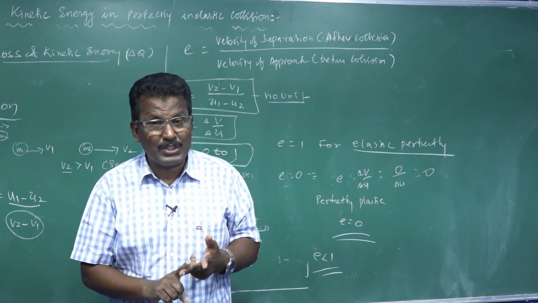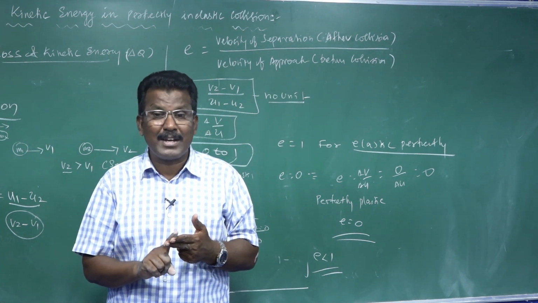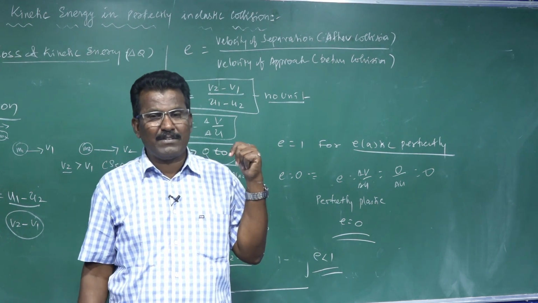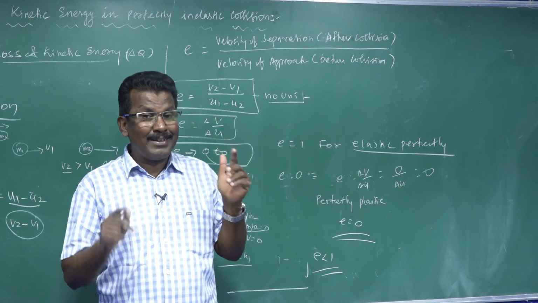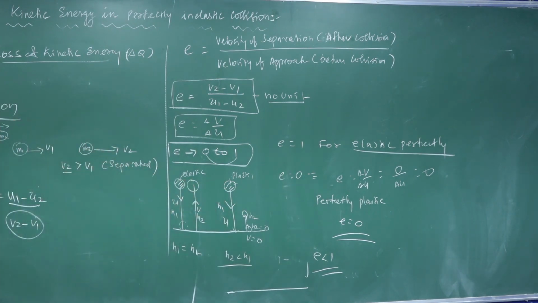In a perfectly inelastic collision, only the total linear momentum remains constant, but the kinetic energy does not. So there is a loss of kinetic energy, which was derived earlier, and it is measured using the coefficient of restitution.